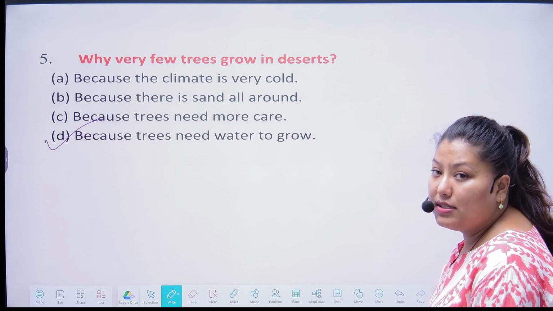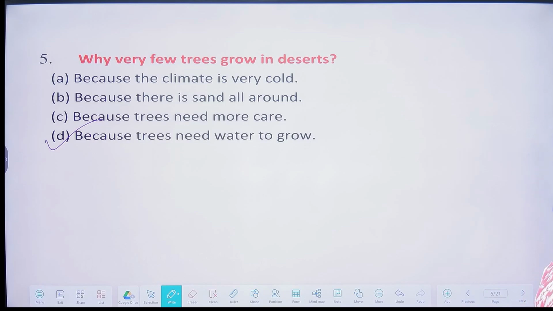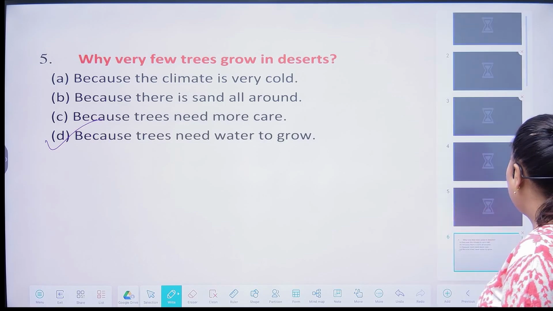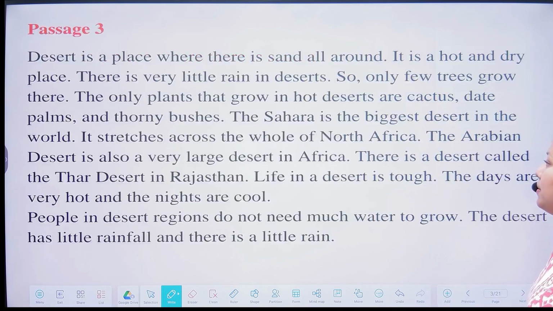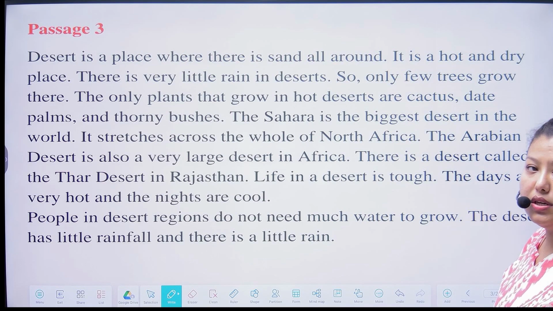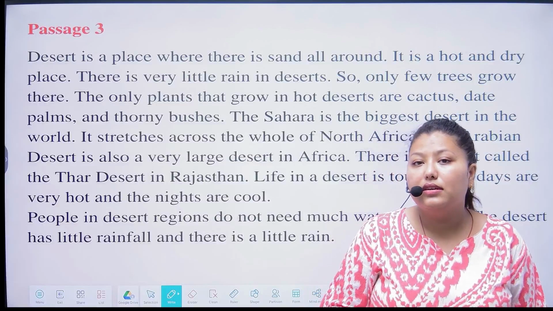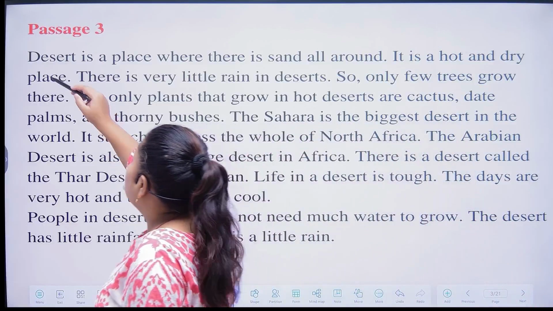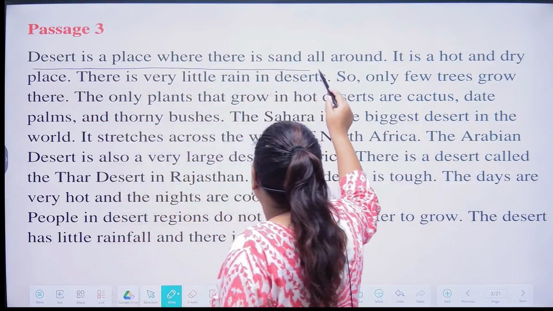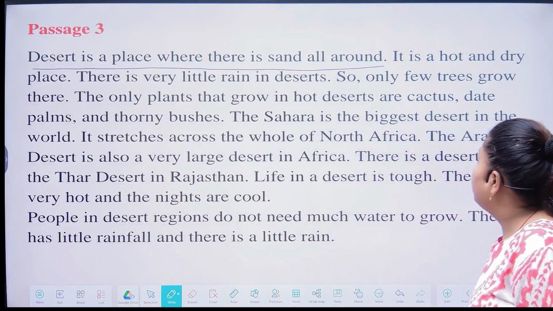So all the questions are done. Now we will see what other questions can be asked from the passage. So the first question is, what kind of a place is a desert? So the answer is, desert is a place where there is sand all around.